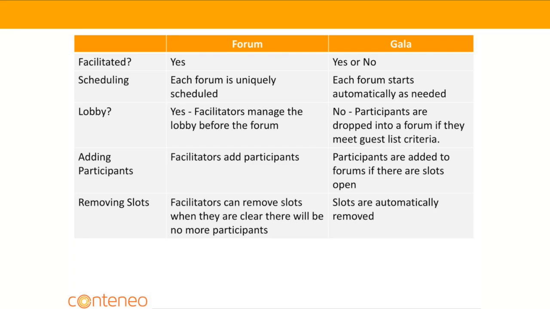Now, we talked about removing slots. Within a forum, facilitators are in control. They can keep slots open or they can remove them as needed. But within a Gala, slots are automatically removed so that the participants who are looking towards the funds or for the interaction model that they're seeking will automatically have the resources redistributed among the remaining participants. Forums are incredibly powerful ways to engage single teams or a set of teams. Galas extend forums so that you can collaborate at scale.